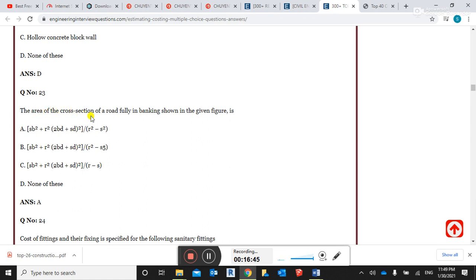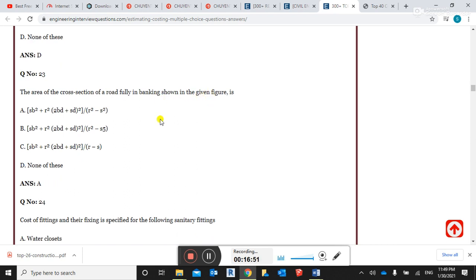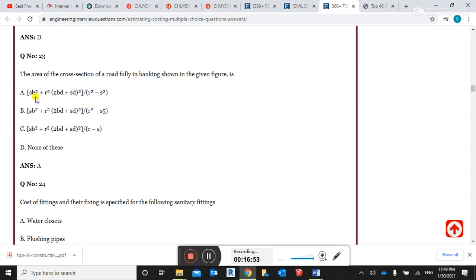The area of the cross section of the road fully in banking shown in the given figure is (SB square plus R square 2BD plus SD square) divided by (R square minus S square). This is the right answer, guys.